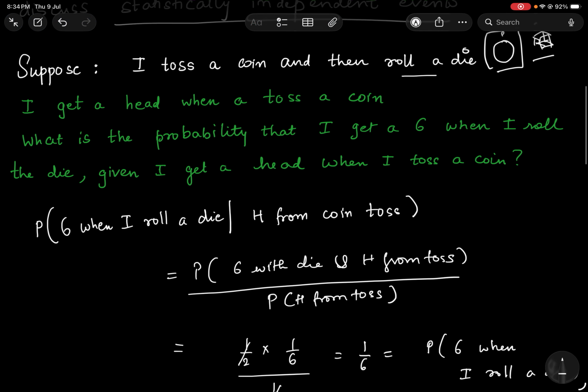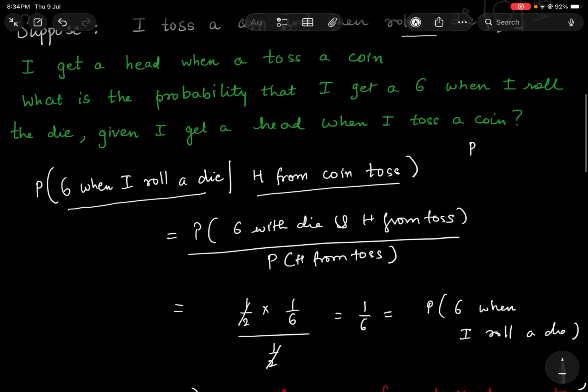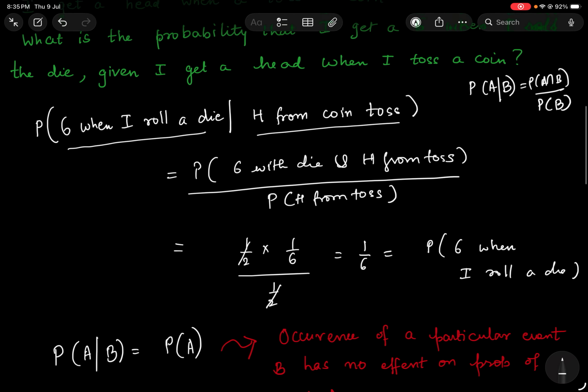So if I ask it in a mathematical way, what is the probability I get a 6 when I roll a die, given I get a head from a coin toss? By the definition of probability A given B, it is probability A intersection B by probability B. So the probability will be I get a 6 with the die and a head from the toss, divided by probability of a head from a toss.